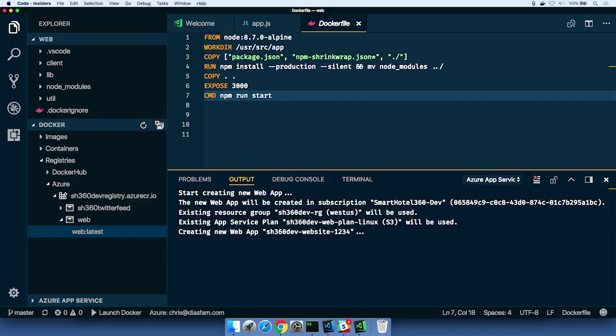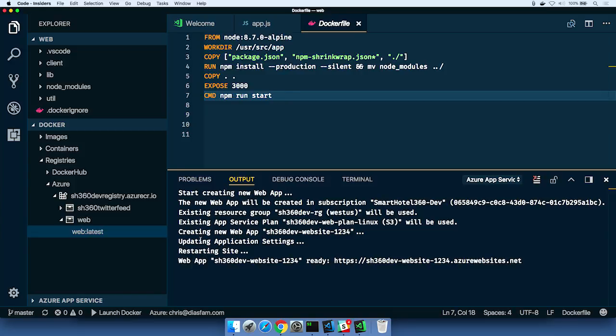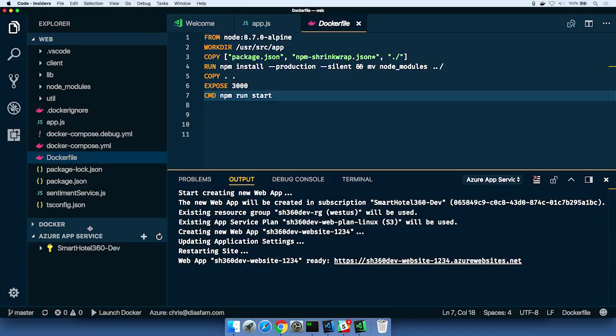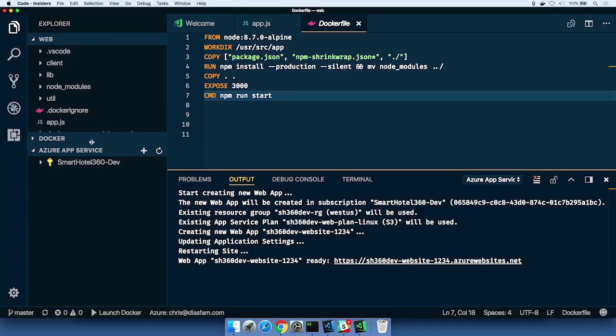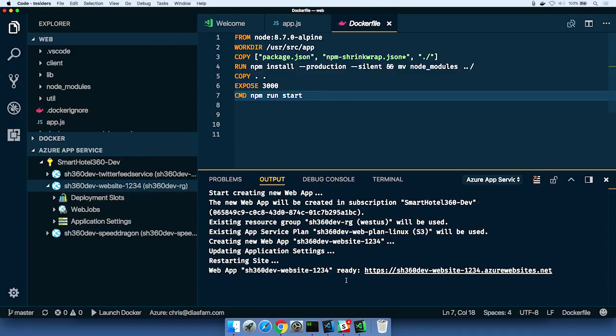Then what's going to happen is we'll go and provision that website in the plan. You can see it's working now, updating some application settings, which tells it to run that Docker container on the site. So it's done. Now we can use the Azure App Service extension. This was another extension that was recommended when we opened up the workspace. It gives me access to all the app services in my subscriptions in Azure. You can see it right here, the SH360 website 1234. That's the one that we just built and deployed up into Azure.